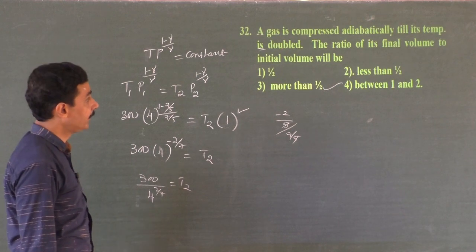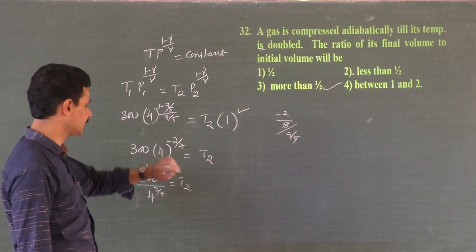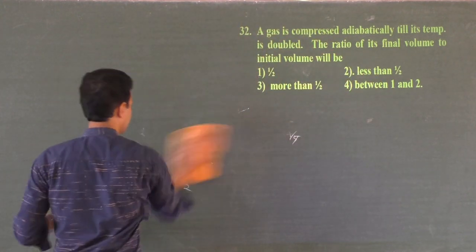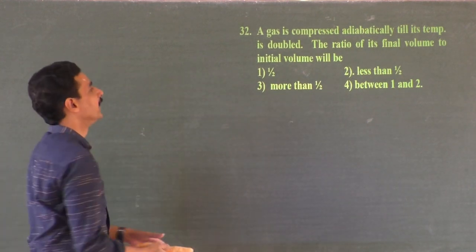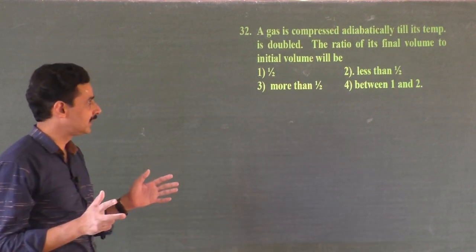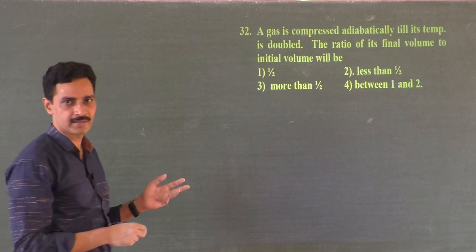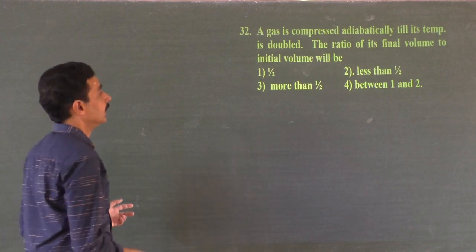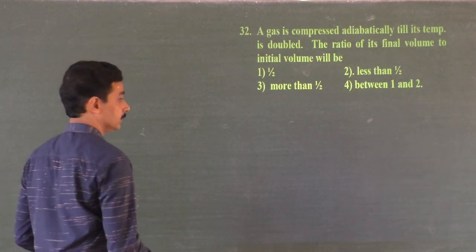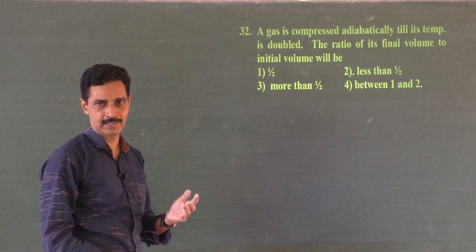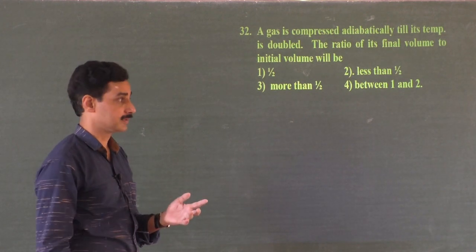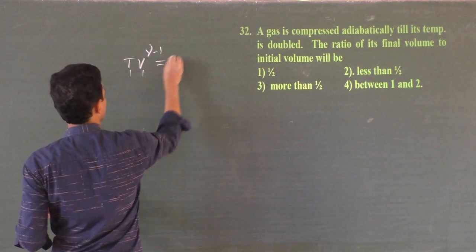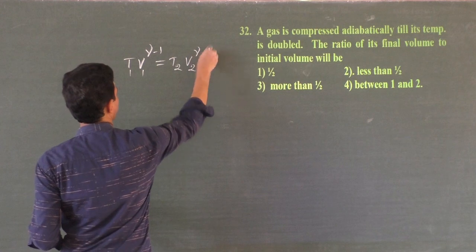Yeah. A gas is compressed adiabatically till its temperature is doubled. Okay? We'll rub all these confusing tick marks. Yes, clean board now. A gas is compressed adiabatically till its temperature is doubled. Temperature is one fighter now, kabaddi match. The ratio of its final volume to initial volume is another one. Compressed adiabatically. Temperature and volume. So this is how we have to go. First process, adiabatic. Next variables, temperature and volume. TV to the power gamma minus 1 is a constant. T2 V2 to the power gamma minus 1.